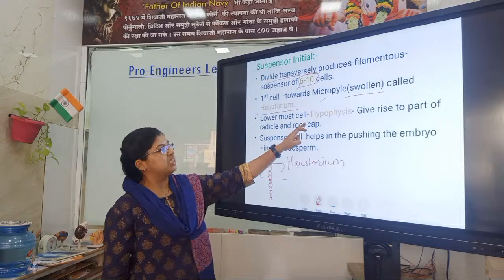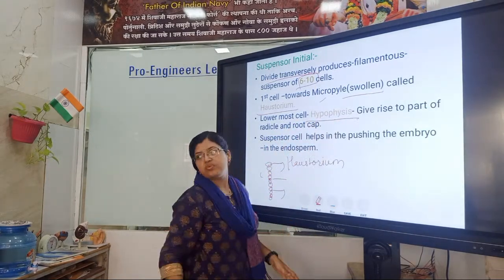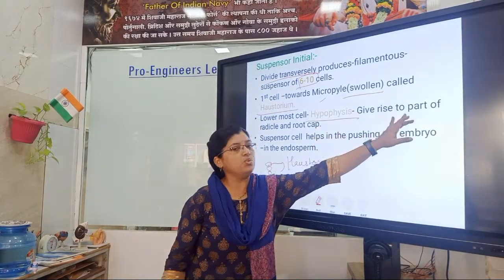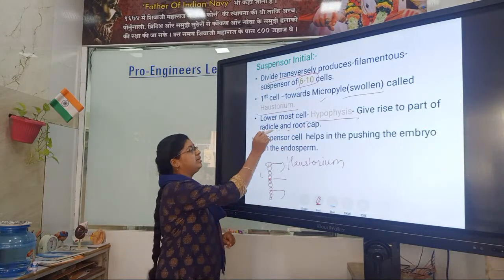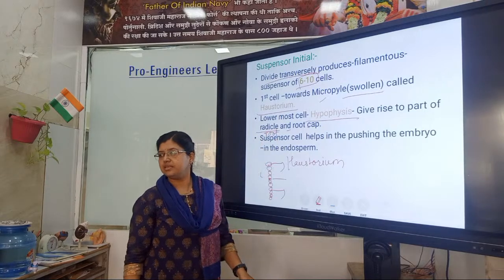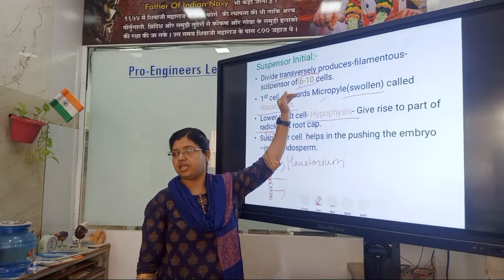The lowermost cell is called the hypophysis, which gives rise to part of the radicle and root cap. Radicle is nothing but the root. Clear?